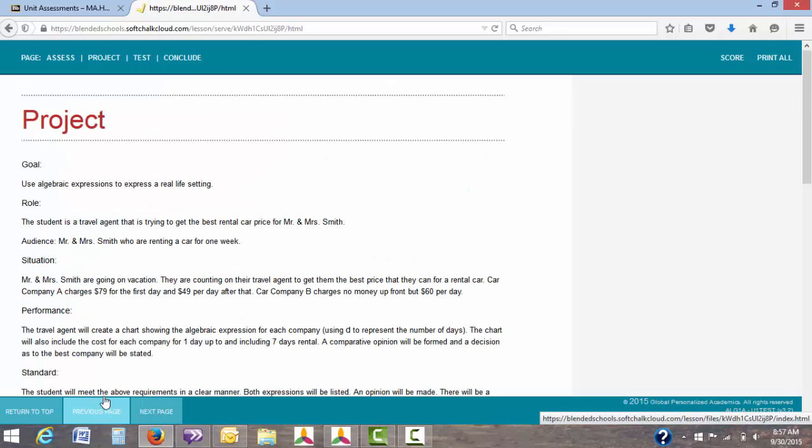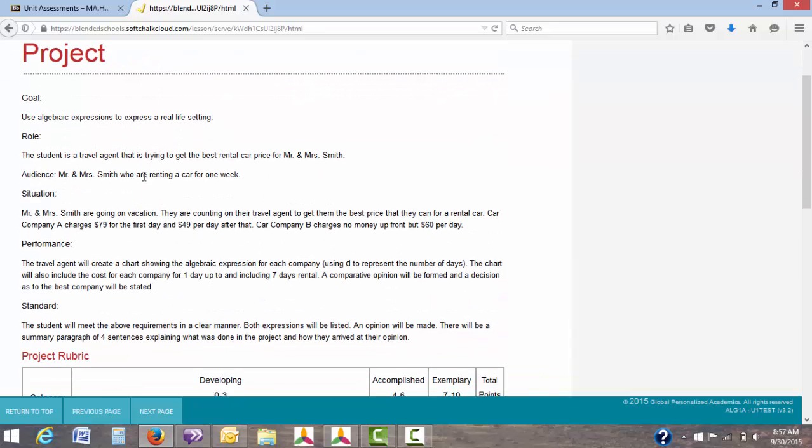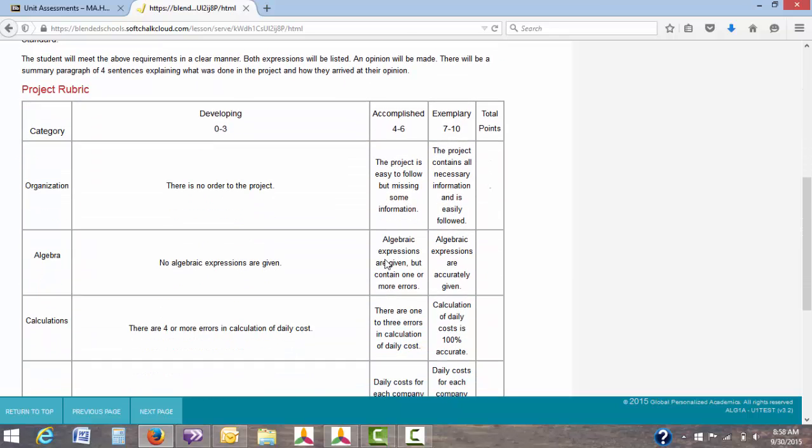By clicking the next page, it will take you to your detailed instructions on the project. The project directions give you the goal, the role, the situation, the performance, the standard. Everything you need to know on what they're expecting you to do for the project. Once you scroll down a little bit further, it'll give you your project rubric so you know how you'll be graded on the project itself.